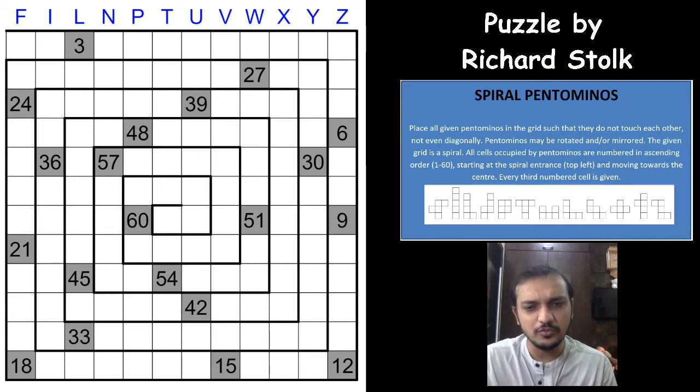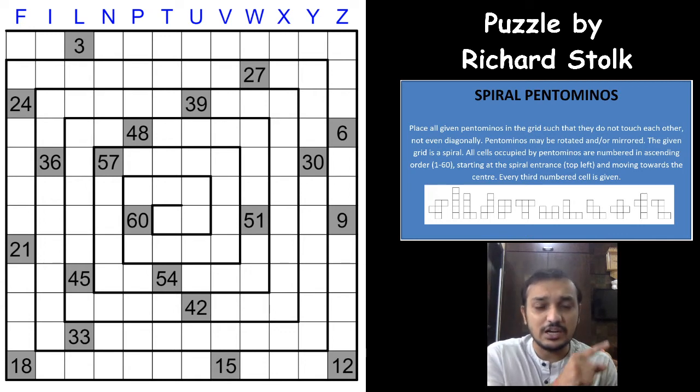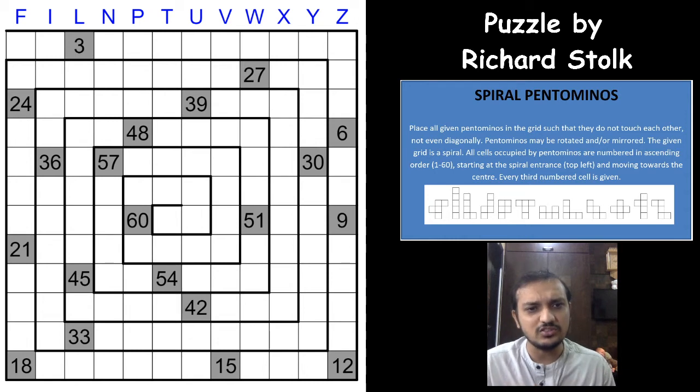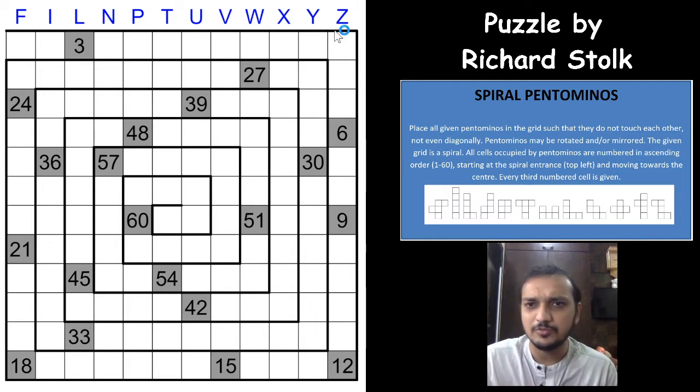I'll brief you with the rules again. Place all the pentominoes in such a way that two different pentominoes don't touch each other, even at the corners. Pentominoes may be rotated or mirrored, and all the cells occupied by the pentominoes are numbered from 1 to 60, starting from the top left corner of the spiral till the center cell of the spiral, and every third cell is given. So you have to find the other cells and place all the 12 pentominoes from F to Z, and with that we'll start solving this puzzle.